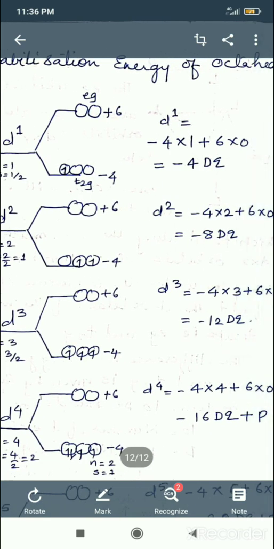See the other side, that is where the difference between T2g and Eg is more, but the electron is only one and it will enter the lower level, that is T2g. So again d1 is equal to -4 into 1, where 1 is the number of electrons at the lower T2g level, plus 6 into 0. So d1 is equal to -4 Dq. This is all about the CFSE of d1 in an octahedral complex.